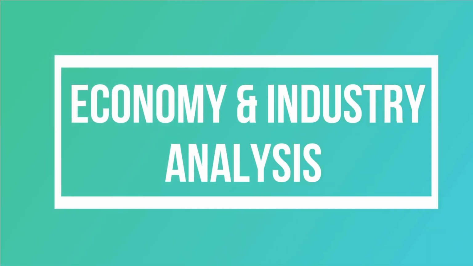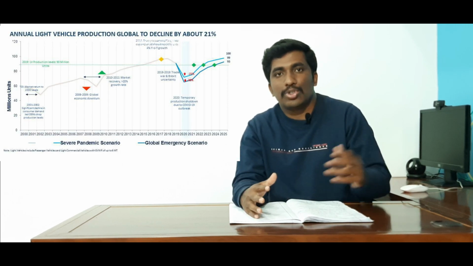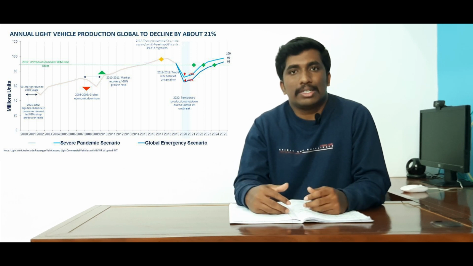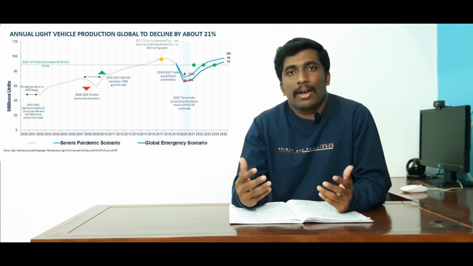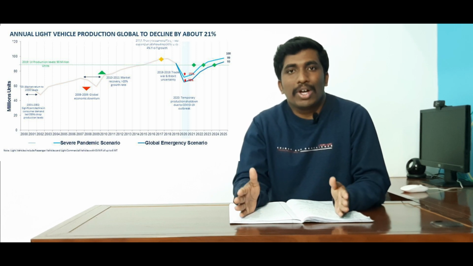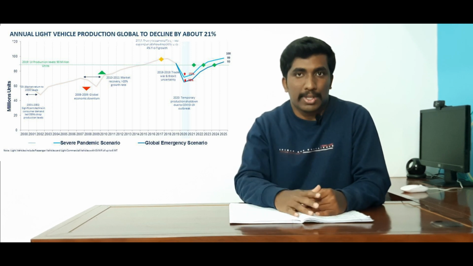So next, let us discuss the economy and industry analysis. The automobile space has witnessed severe struggles and a severe decline in volumes in the last 2 years. Whenever the economy is not doing well and a recession is happening, the first industry and sector to be affected is the automobile space.